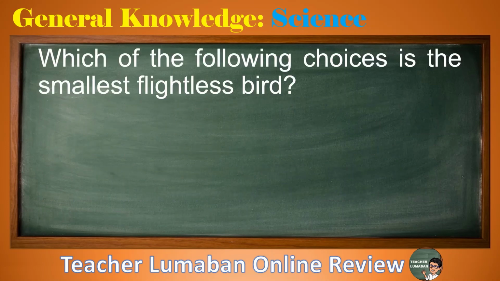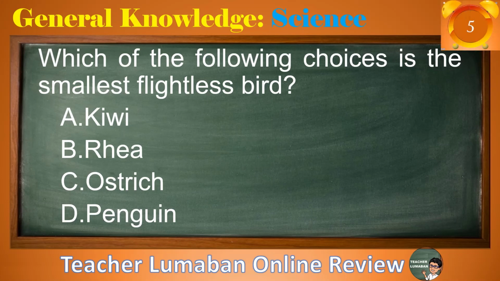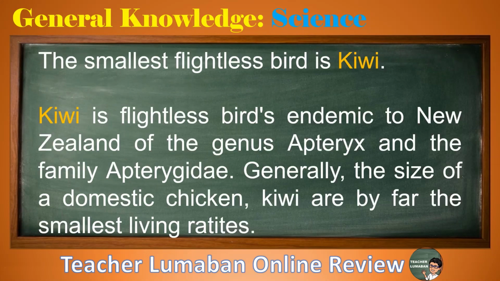Which of the following choices is the smallest flightless bird? Letter A, kiwi. Letter B, rhea. Letter C, ostrich. Letter D, penguin. Choose the suitable answer to the following choices in 5 seconds. 5, 4, 3, 2, 1. The correct answer is letter A, kiwi. The smallest flightless bird is kiwi.